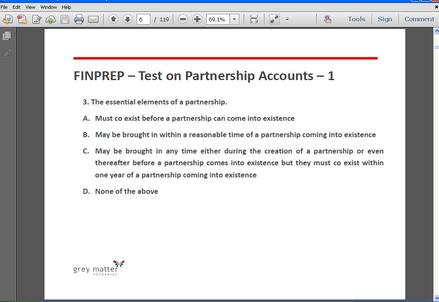So the essential elements have to exist before it can come into existence. It is not allowed to bring in the necessary elements after the partnership has been formed. In order to form a partnership, the essential elements have to exist before it can come into existence. So the answer is A.